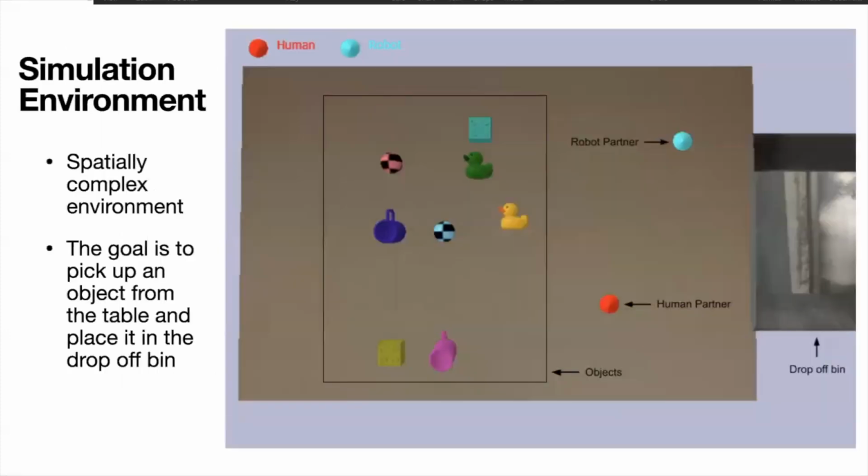We built the simulation environment in PyBullet, which is a physics simulator. Essentially, we have a table, objects sprawled across the table on the left, two agents, a robot and a human, as well as a drop-off bin. This is a spatially complex environment, which essentially means that there is agent motion, so both agents can move, as well as the location of the objects mattering because of the distance from the agent and the actual drop-off goal. The goal really is to just pick up an object from the table and place it in the drop-off bin. Both these agents are trying to do that simultaneously in a collaboration task.